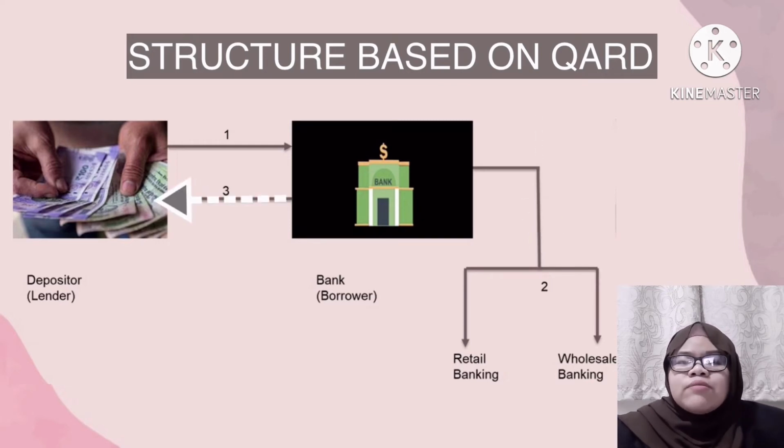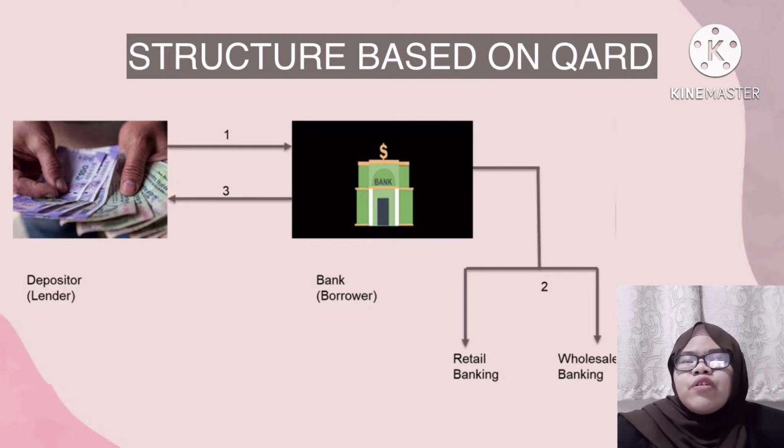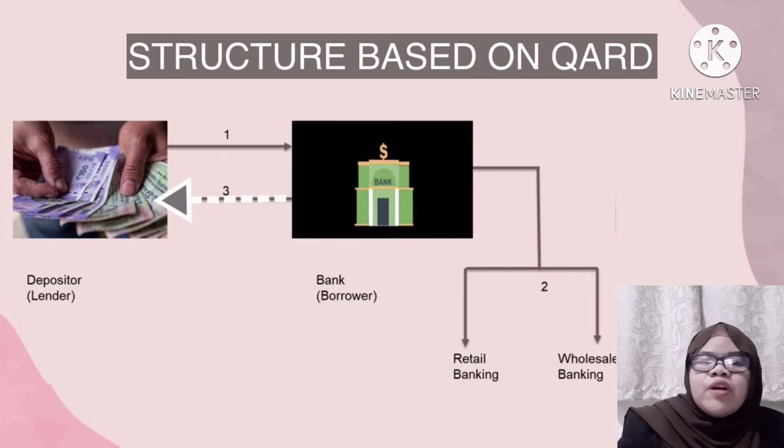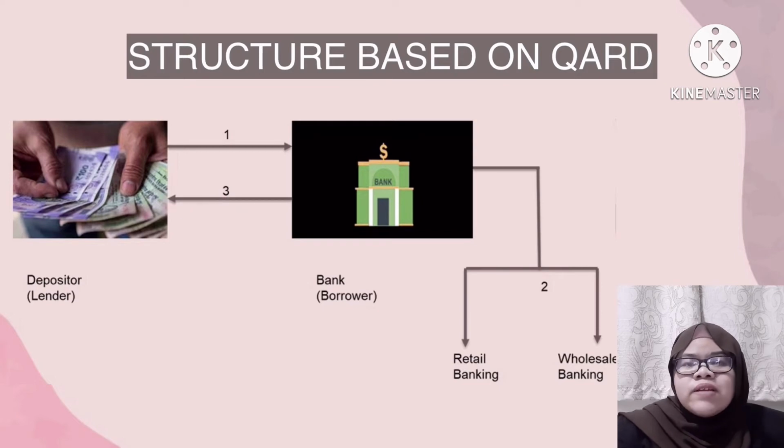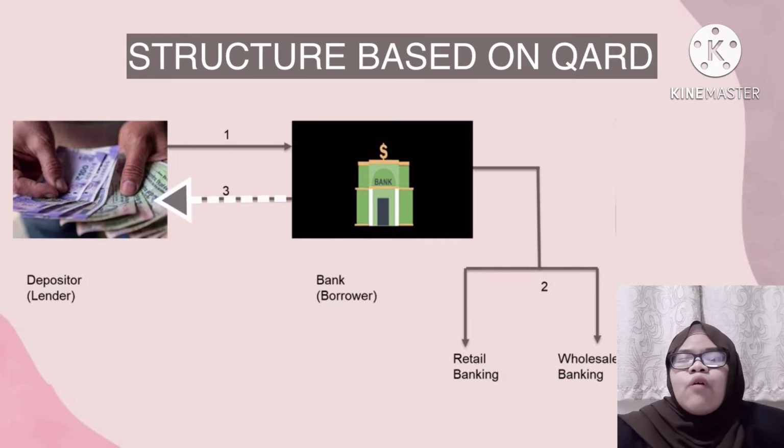The third step is where the customer or the depositor can withdraw their fund at any time without prior notice. So the depositor will not gain any dividend or profit from the deposit money, but however the bank might give the hibah to the depositor.